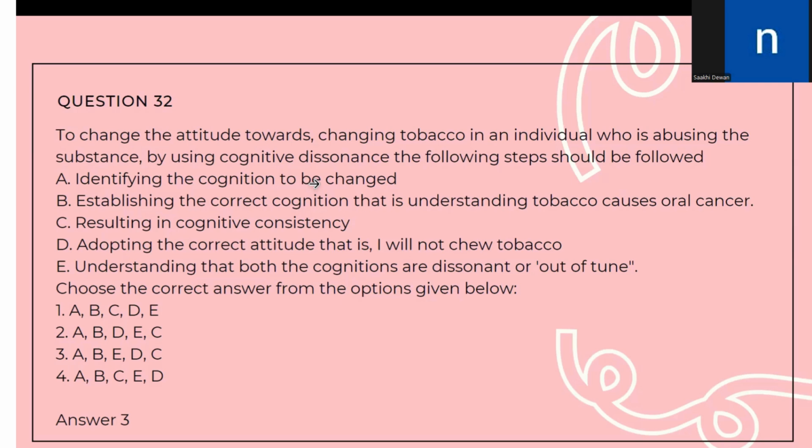which will then be followed by establishing the correct cognition of understanding that tobacco causes oral cancer, which will be followed by understanding that both cognitions are dissonant, which will then be followed by adopting the correct attitude, and lastly, it will result in cognitive consistency. So the correct answer is option number 3.